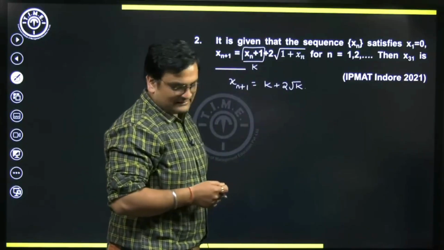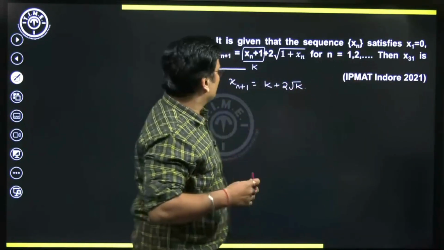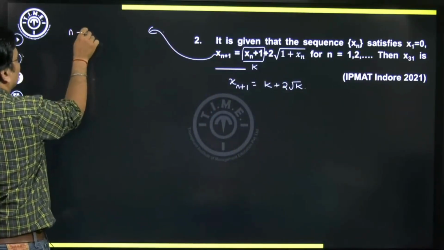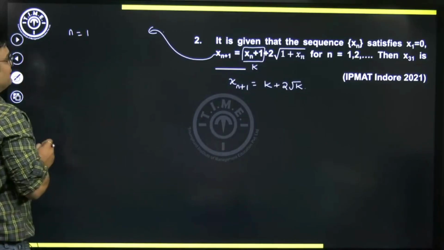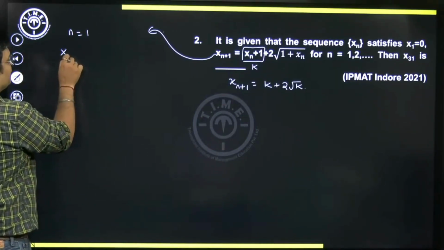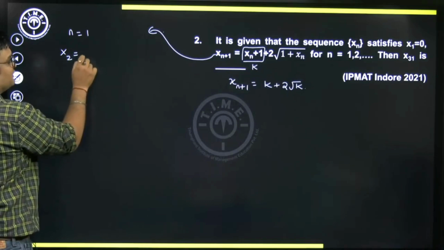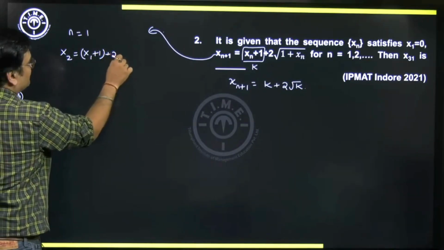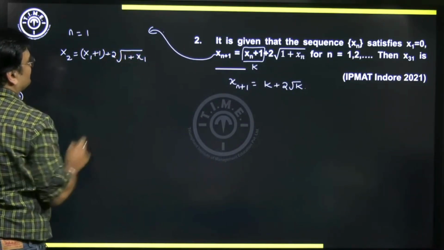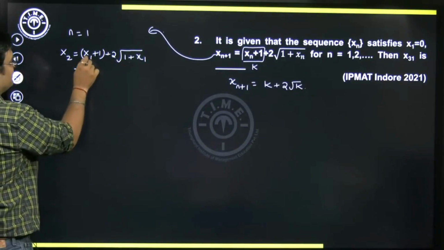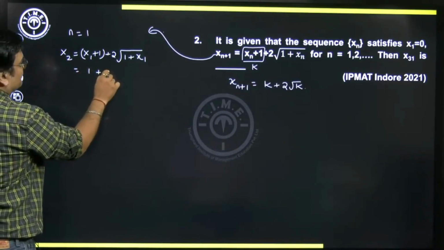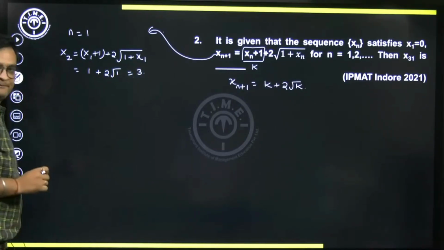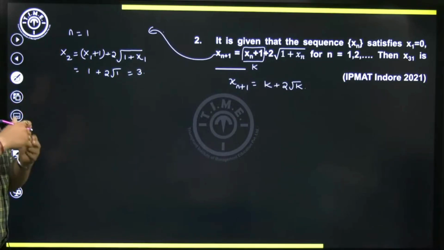So here it is given to us that x1 is equal to 0. So let's do one thing. In this equation, substitute n equal to 1. Let's see what do we get. Xn plus 1, which will be 1 plus 1, 2, will be equal to x1 plus 1 plus 2 into root 1 plus x1. Now we know x1 is 0, so this will eventually become 0 plus 1 plus 2 into root of 1 plus 0, which is 1. So 1 plus 2 will become 3. So that means now I know x2 is 3.